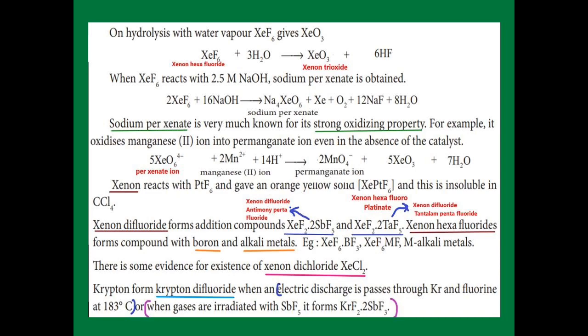The next one, so far we studied xenon compounds. Now krypton difluoride, we obtain it by direct combination of krypton and fluorine when it is passed through electric discharge at minus 183 degrees Celsius. Or, in another way, when krypton and fluorine are irradiated with antimony pentafluoride, it forms krypton difluoride along with 2 moles of antimony trifluoride as an addition compound. After that we separate the krypton difluoride from the antimony trifluoride.